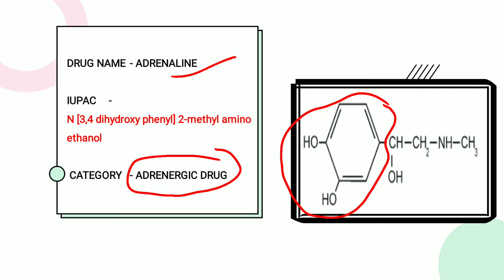So which alcohol? We check the carbon chain containing the ring. There is a first carbon and a second carbon. Why do we decide this carbon is the first? Because the hydroxy group is attached to this carbon. So we conclude that this is the first carbon and then comes the second. With 2 carbons and a hydroxy group, the parent chain will be ethanol. So in adrenaline, ethanol is the parent nucleus.